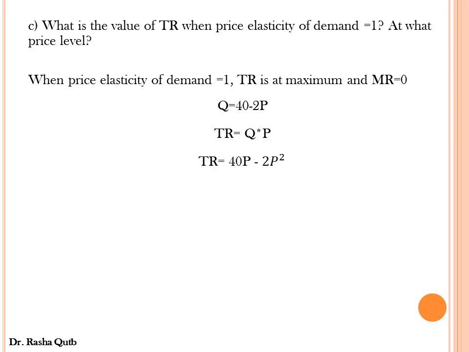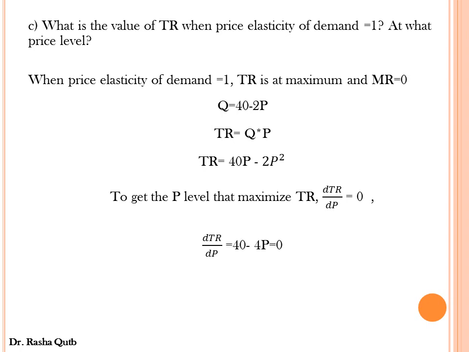Here we get the total revenue equation, which equals 40P minus 2P squared. And in order to get the price level that maximizes total revenue, we have to get the first derivative of the total revenue equation with respect to the price and equate it with 0. In this case, the price equals 10 and quantity equals 20, and the maximum total revenue, price times quantity, is equal to $200.